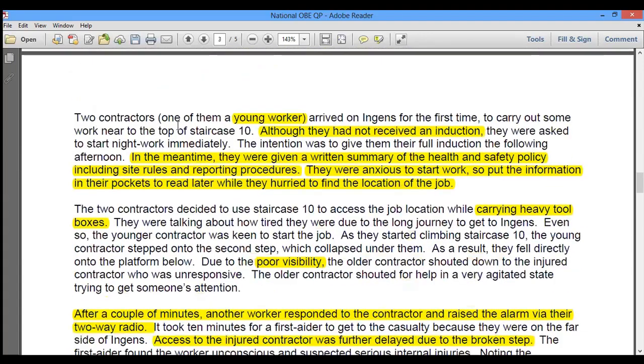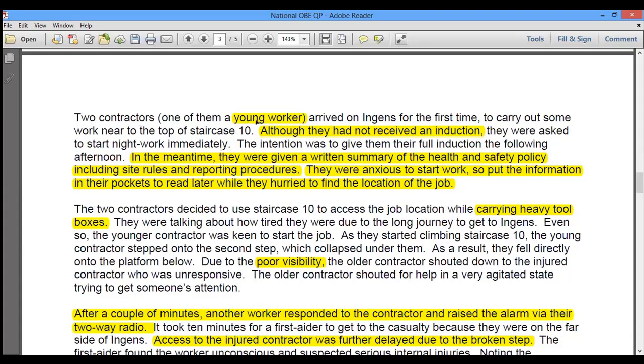Now, two contractors, one of them a young worker, arrived on site for the first time to carry out some work near the top of staircase 10. Although they had not received an induction, they were asked to start night work immediately. It means the management failed to give induction training to the workers and let them know the safe or unsafe situation or other details that we discuss in induction training. So it's a failure of the night shift manager to give the induction training to the two new contractors.